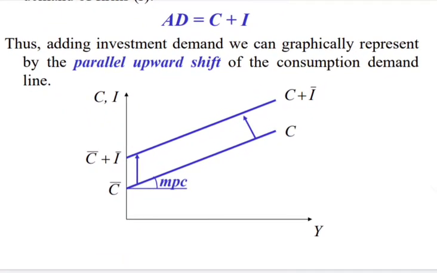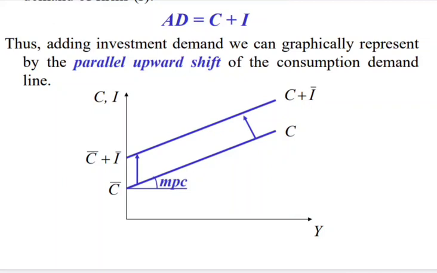And here we see on the horizontal axis we have the output. This output Y, we have already said, is equal to the aggregate output of the economy. And on the vertical axis we have consumption and investment. Initially we count from the origin to C naught, the autonomous consumption, that is fixed. And then we see the induced consumption. Along the consumption curve, we see that along with the increase in income, the induced consumption increases. This is the consumption function.